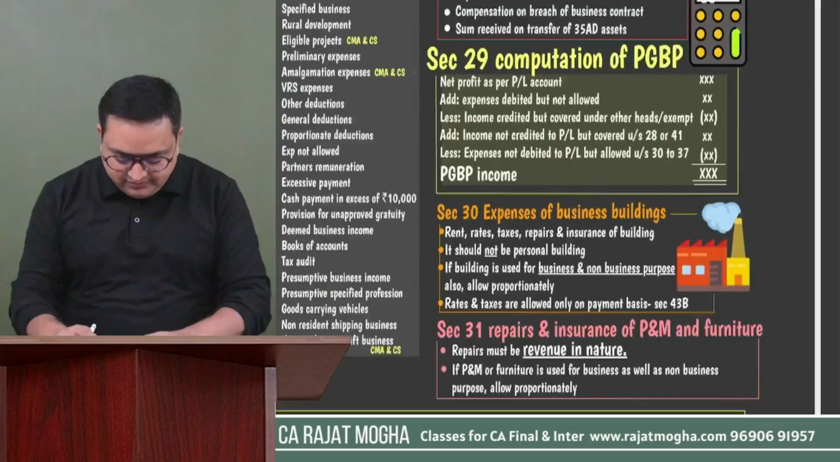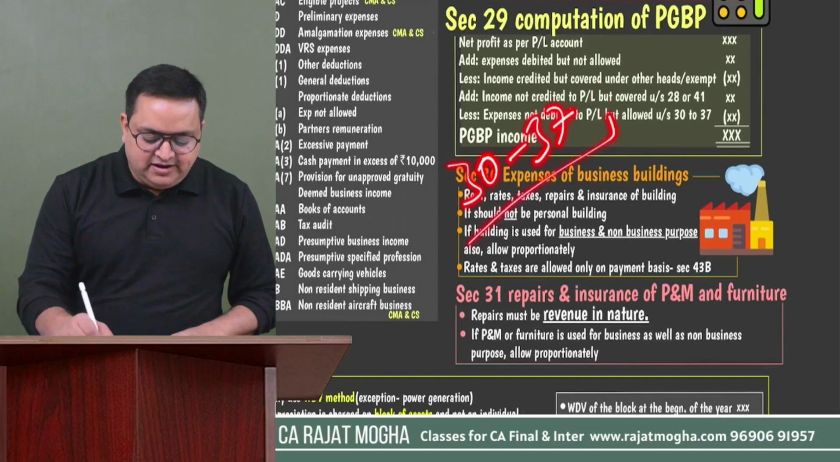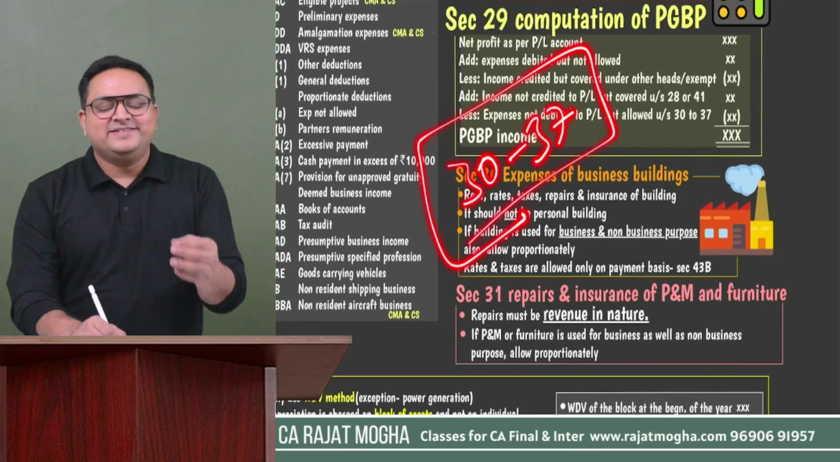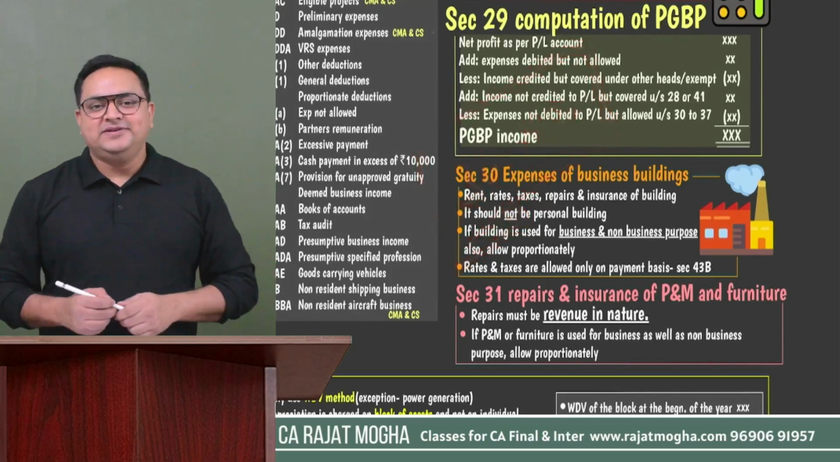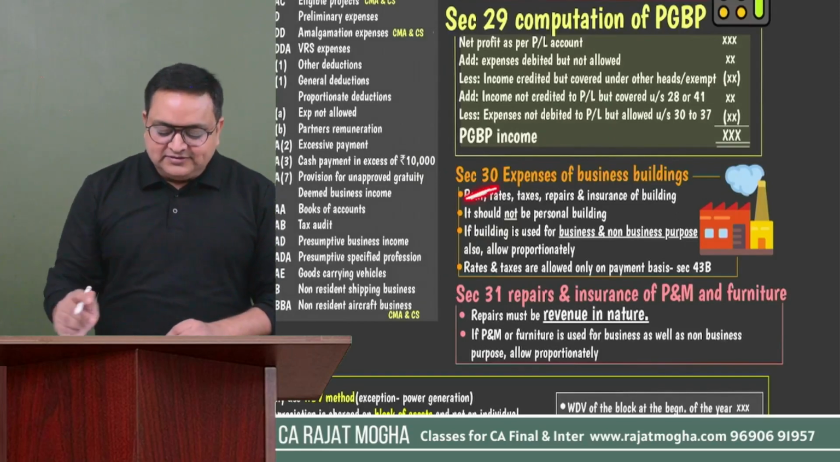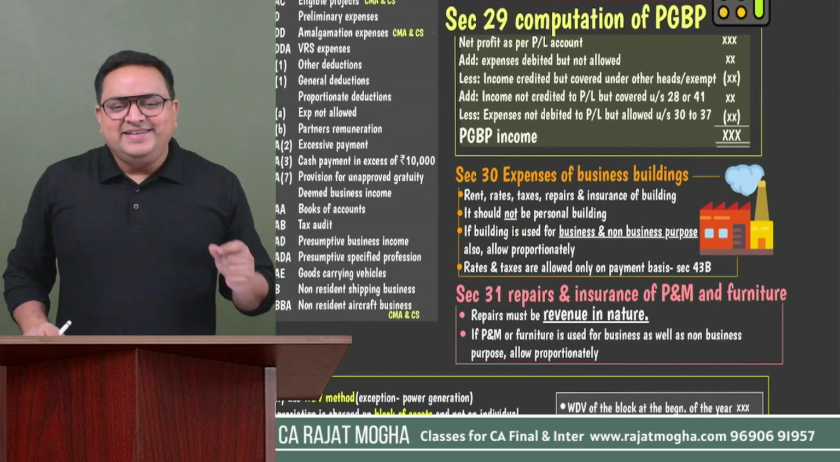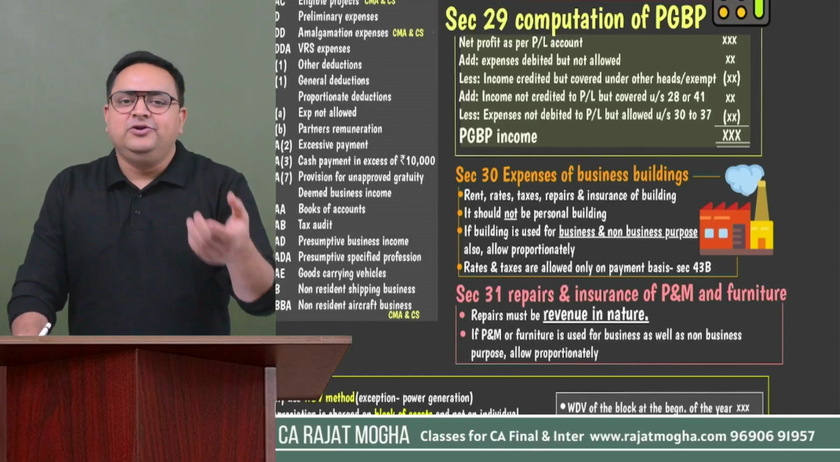Got it? Now the main sections. I'll be discussing section 30 to 37 now. What are these? These sections are related to expenses which are allowed while computing your PGBP income, right? These are the expenses which are allowed. Got it? First is section 30. Section 30 is related to the expenses related to the building which you use in your business or profession.